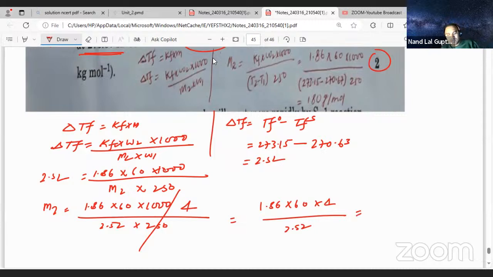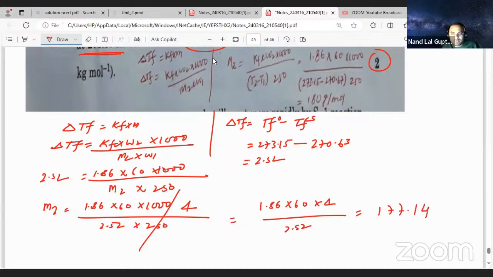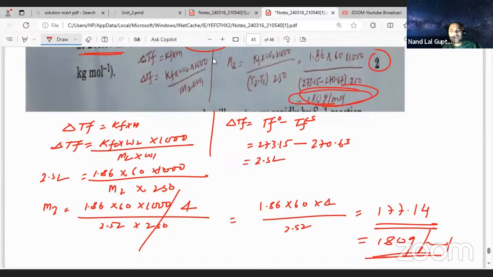Solving this, it is coming 177.14. As a round figure, if you take 180 gram per mole, it is coming. The answer is also written here. Round figure. Understood?